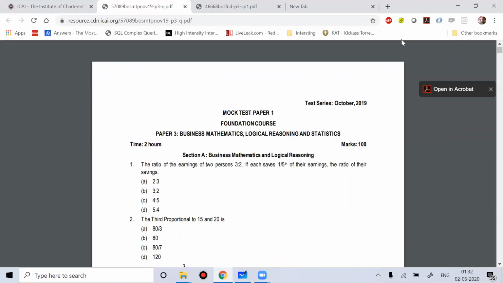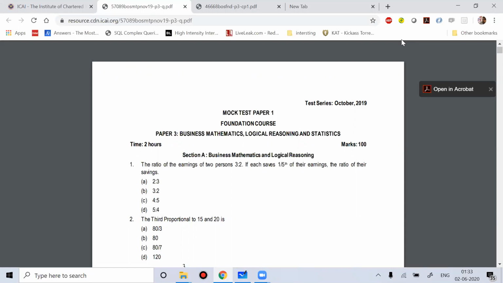You can see a mock test paper for business maths, logical reasoning, and statistics. For this subject, out of 100 percent, 40% will come from business maths, 20% questions will come from logical reasoning, and 40% questions will come from statistics. So I'm going to discuss the topic called logarithm.